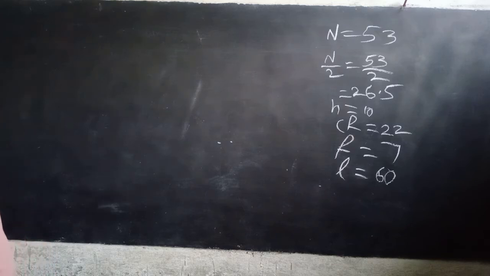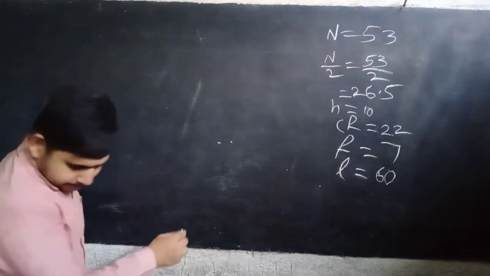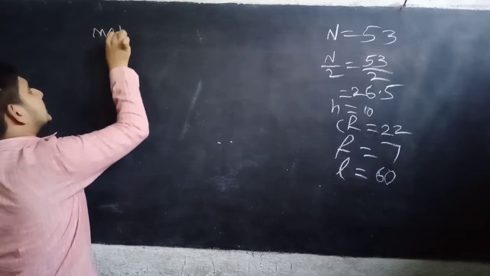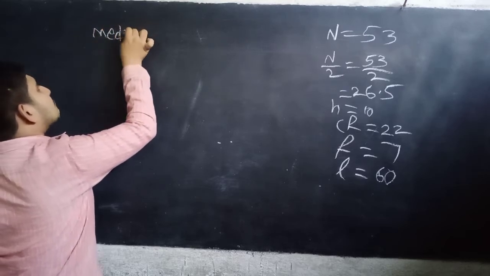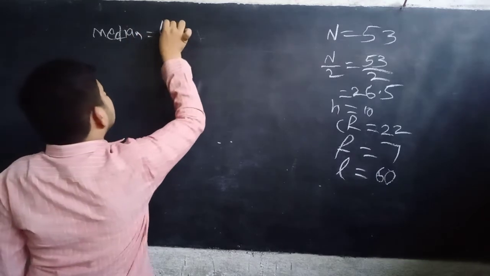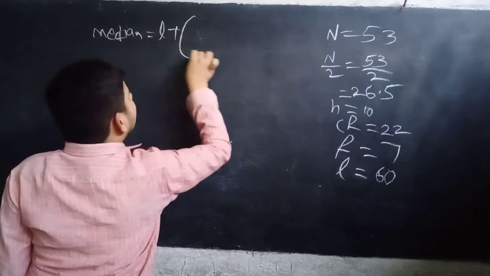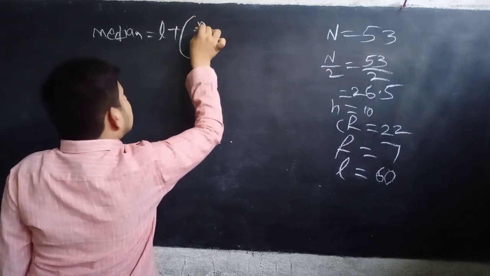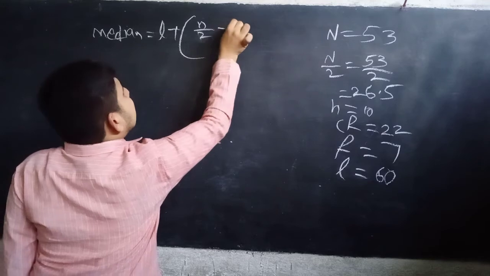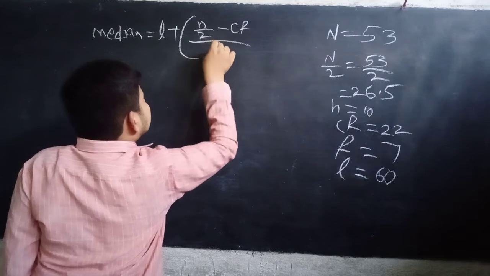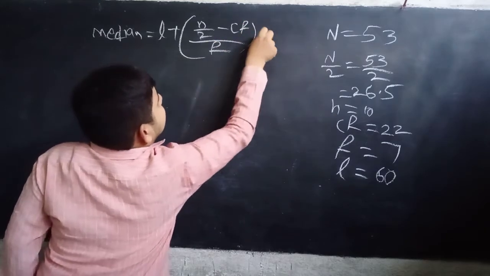Now median equal to l plus n by 2 minus CF, divided by f, into h.